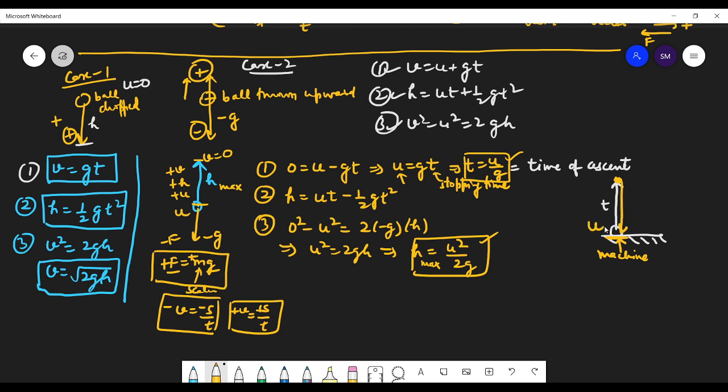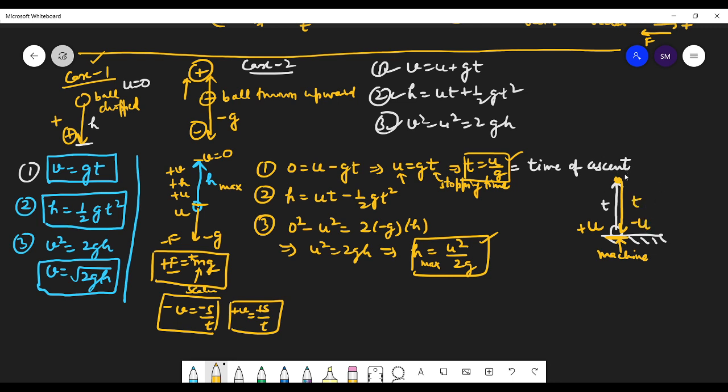So students, in this case, the velocity with which it was thrown upward, with the same velocity it is going to hit back. The only difference is, when I throw it upward, you have taken positive, and when it comes down, then u will be negative. That will be the only difference. Otherwise, u will be same. And the time it has taken to go upward, the same time it will take to come down.